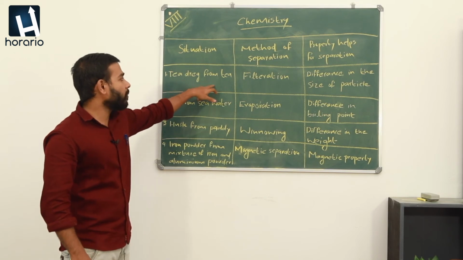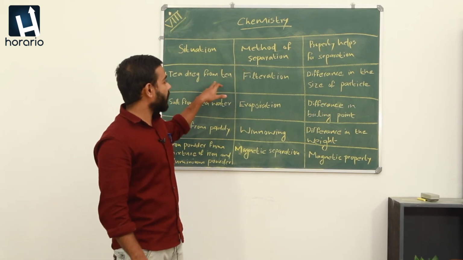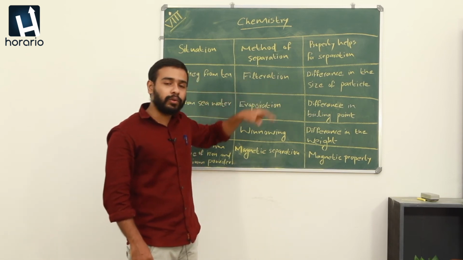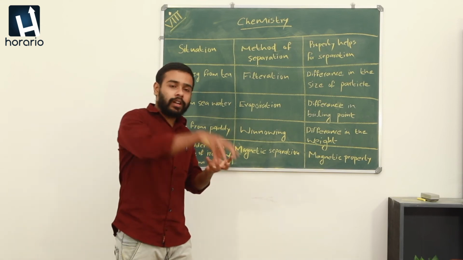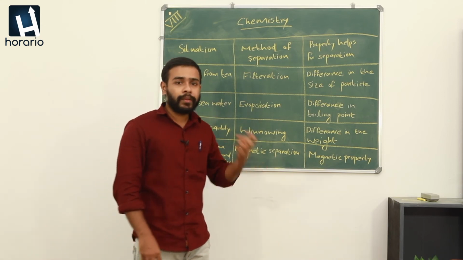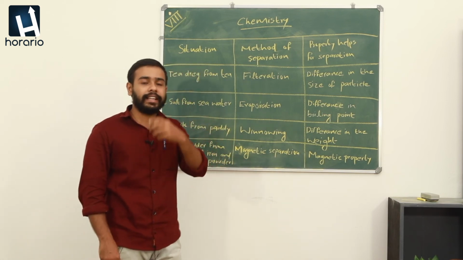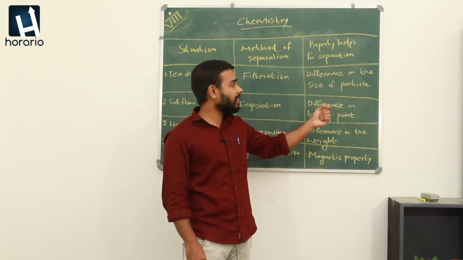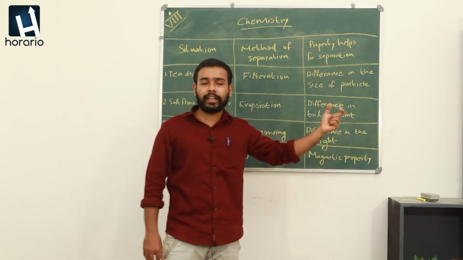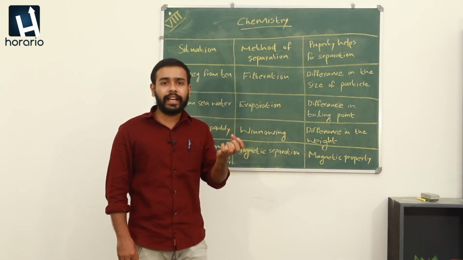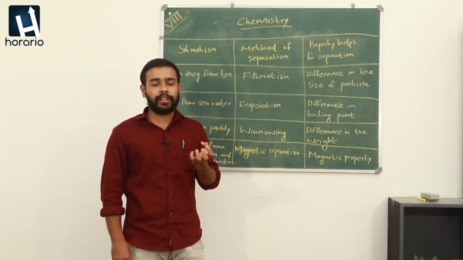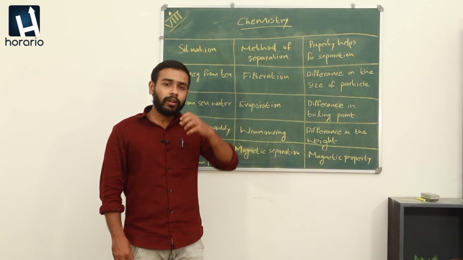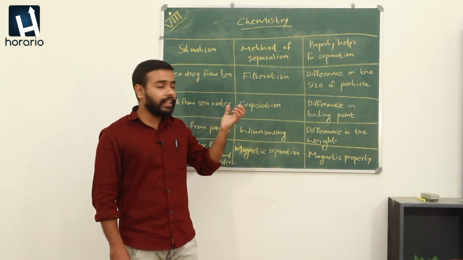First one is tea drug from tea. The tea drug from tea is separated by a method of filtration, because we use a filter and allow the tea to pass through the filter. So, the tea and its drug can be separated, and the property which helps for this separation is the difference in the size of particles. The size of the tea drug particles is more than the particles of tea. So, it is collected in the filter.